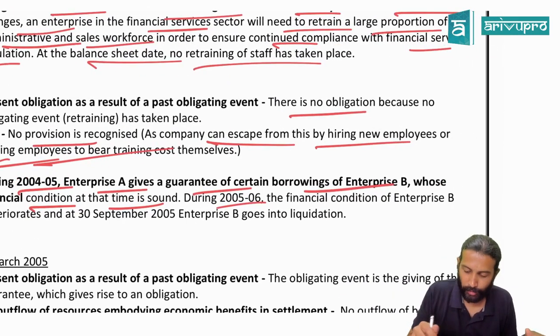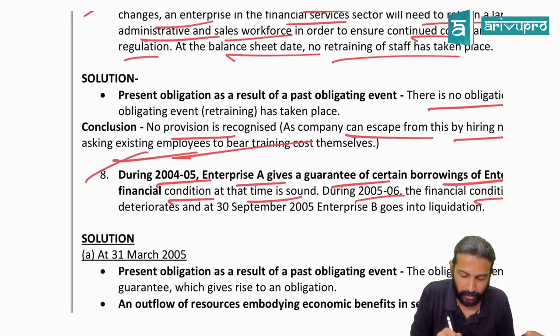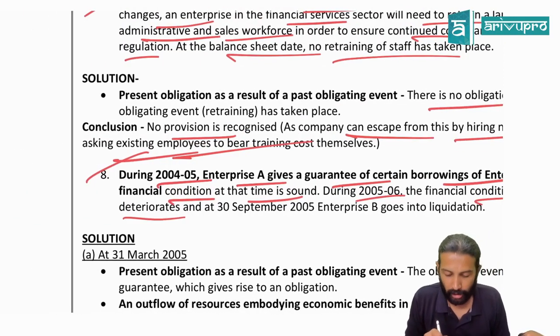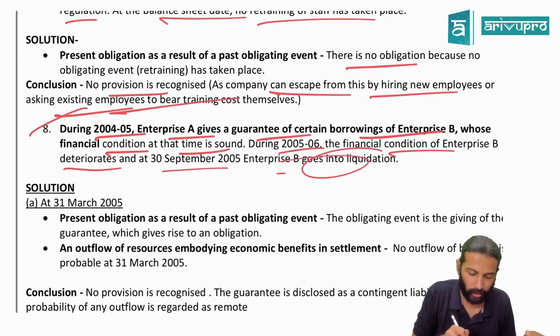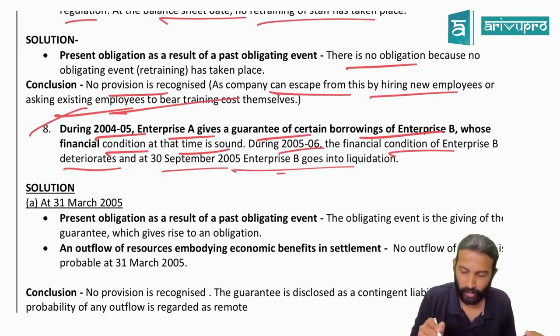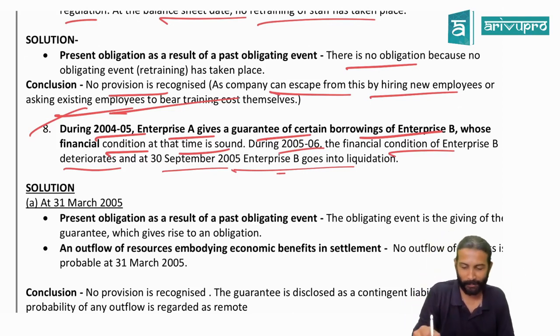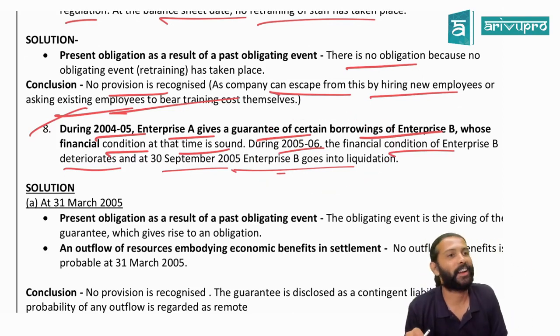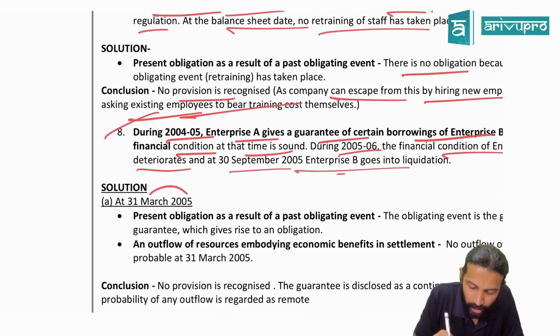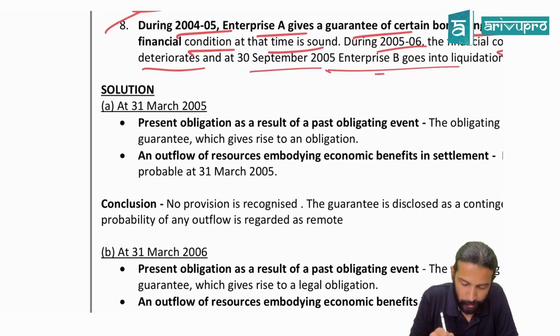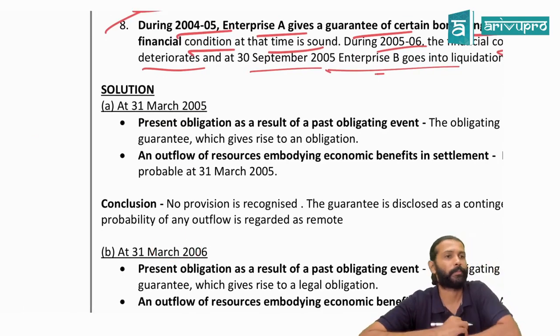During years 5 and 6, the financial condition of Enterprise B Limited deteriorates, and in September 2005, B Limited goes into liquidation. You gave the borrowing one year after you gave the guarantee, no? This is what happened. So you need to figure out what you will do on 31st March 2005, and on 31st March 2006. Can you tell me the answer?